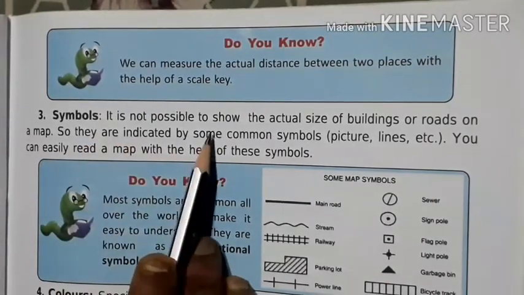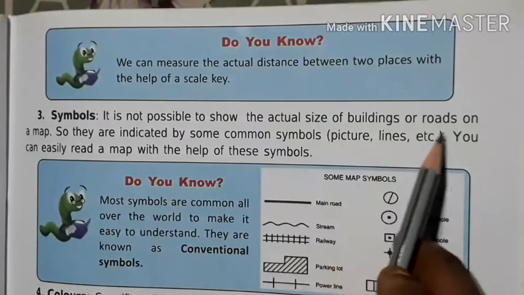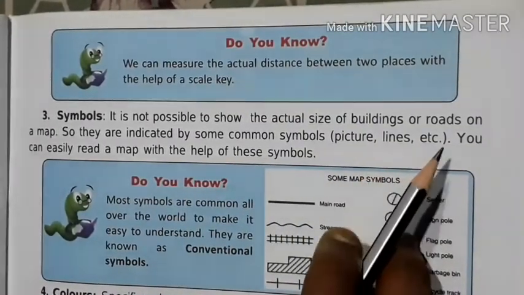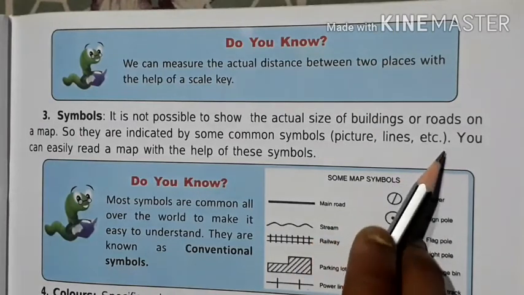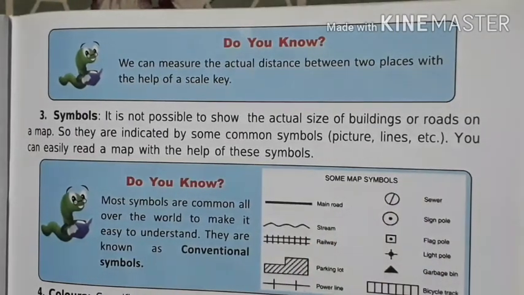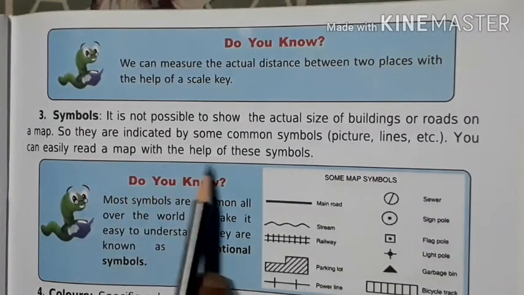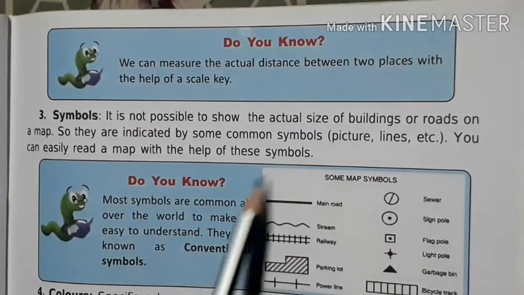Number 3 is symbol. It is not possible to show the actual size of a building or road on a map, so they are indicated by some symbols, that is a picture or a line, that we can easily see in the following chart. You can easily read a map with the help of these symbols. Come on to the next.